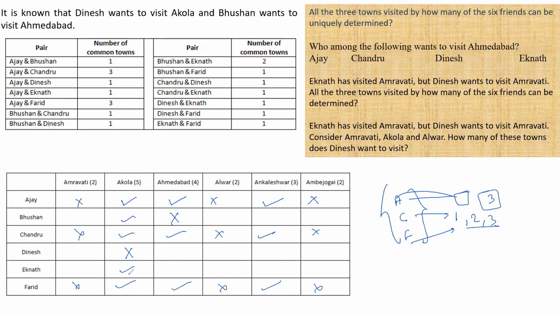Okay. As soon as I write this, I see that Akola has been visited by five people. Now, for example, Ekant and Fareed have only one town in common, and Ekant has also visited Akola. Fareed has also visited Akola. Can I say Ekant and Fareed have Akola only as a common place? Yes or no? Is this clear?